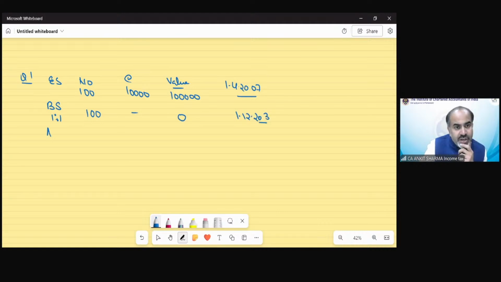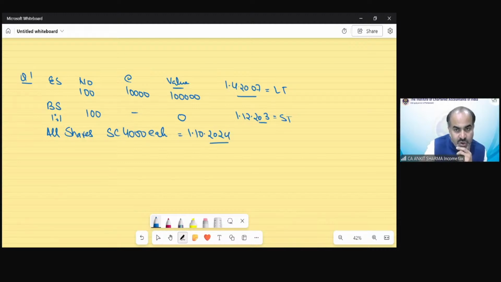Now all shares have been transferred. The sale consideration would be 4,000 each. You can see one security is long term, and this is going to be short term because the transfer has been made on 1st October 2024.